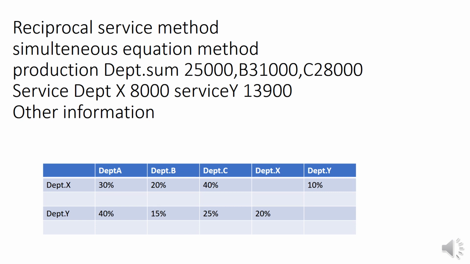Here department X gives service to department A 30%, B 20%, C 40% and to Y, that is 10%. Just like department Y gives service to department A 40%, department B 15%, department C 25% and along to department X service, that is 20%.